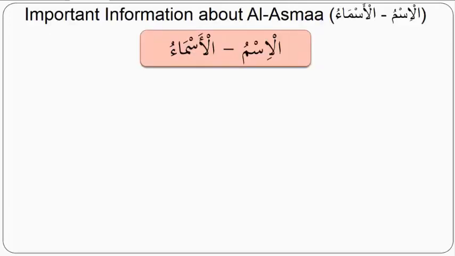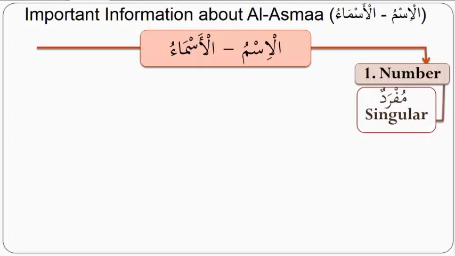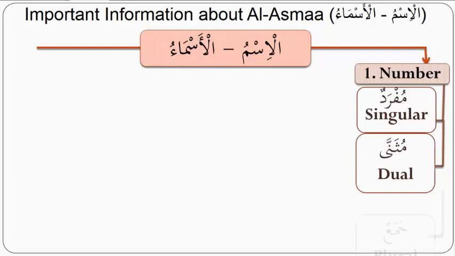Important information about Al-Asma. The first thing about Asma is that it has number. It is either Mufrad, singular, or Muthanna, dual, or Jama', plural. This is very important to understand in relation to the Ism, because it's a little different from English. English only has singular and plural, mufrad and jama'. In Arabic, there's an additional category that is called muthanna.